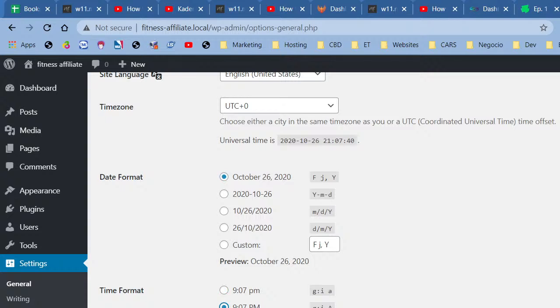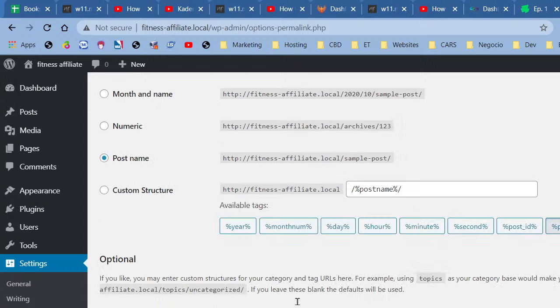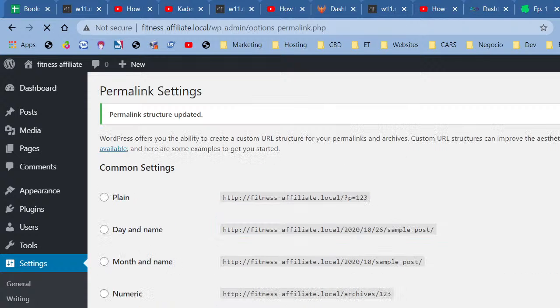And I like to use this format, but I'm not going to save anything here. Next, we go to the permalinks and ensure our permalinks are set to post name. Post name is the best one, because for SEO, what we want for our website to rank is for everything about our website to be as user friendly as possible. And out of all these URL structures, this one is the most human friendly, the one closest to human language, and that's why we go with post name. All right, we're going to save changes as well. We never needed to save it because I never needed to change it, but it is what it is.